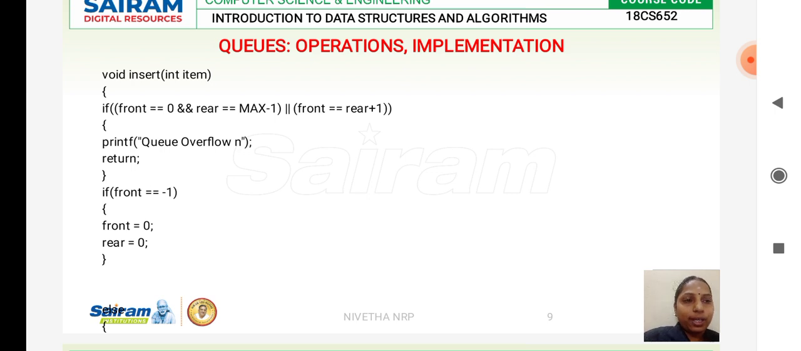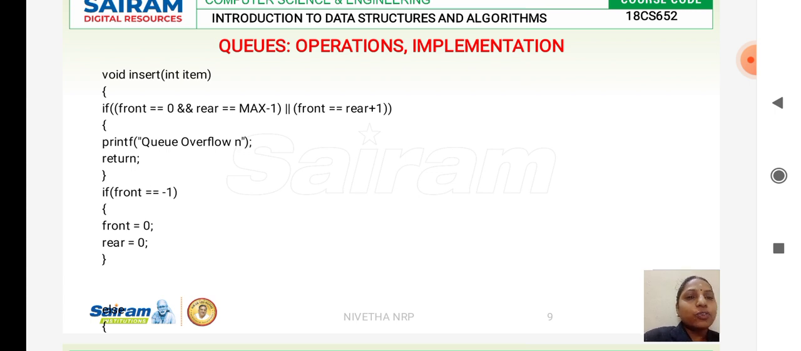Okay, now we'll see the routine to insert an element in the queue. Void insert, the item is of integer type, so int item. If your front is equal to 0 and your rear is equal to max minus 1, what does it specify? It specifies that your queue is full. If your front is equal to 0, then your front end is at the first position and your rear is max minus 1. So if, suppose, max is 9, since it is starting with 0, the last element will be at the 8th position.